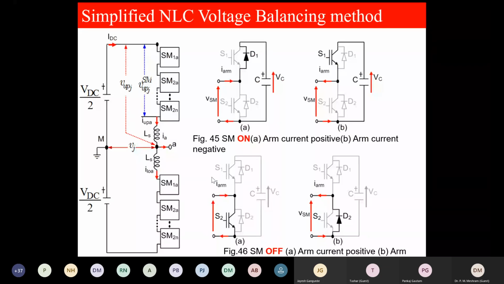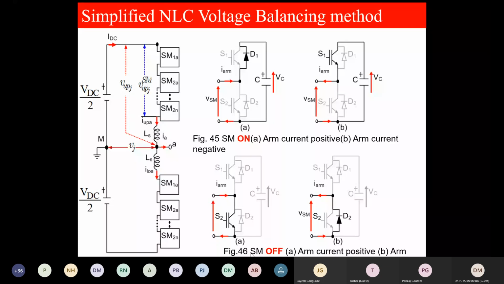Be careful. This is the single phase MMC. This is the submodule. The submodule here is a half bridge submodule. This current can be from left to right, positive, or from right to left, which is called the negative arm current. So when the arm current is positive, the current flows through D1. When the arm current is negative, the current flows through the switch S1.